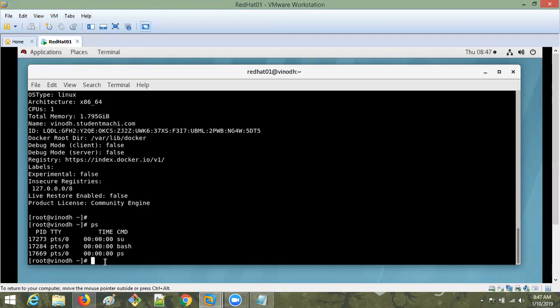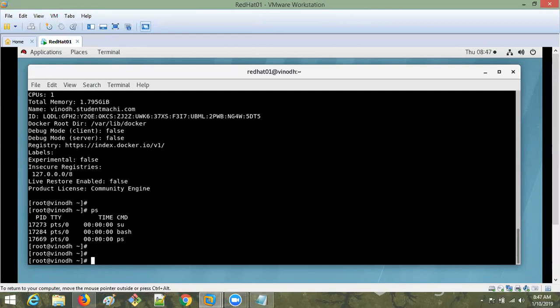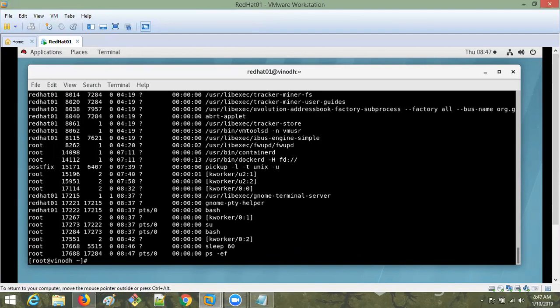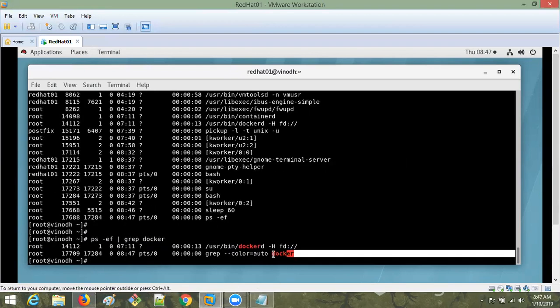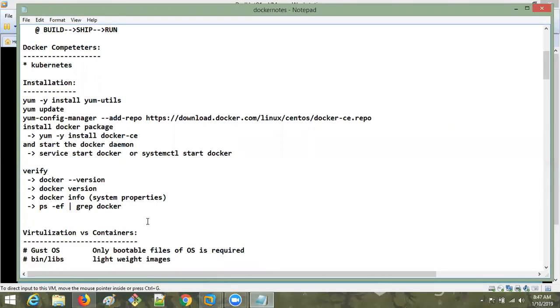If you want to see previous processes also, ps -ef. I want to grep only the Docker process, so if I give it like this, it will show you all the processes, and the Docker process is also there. So like this also you can check and verify. These commands verify whether it is running or not, whether the engine is working or not. Once installed, after that we verified with the commands.